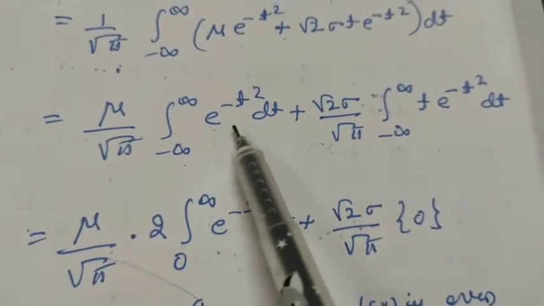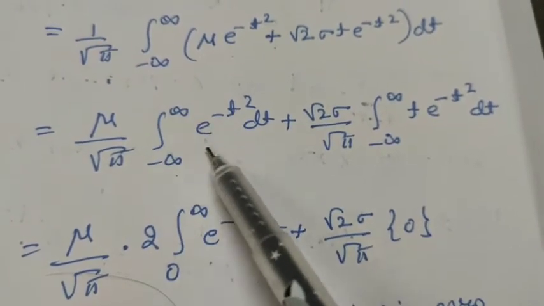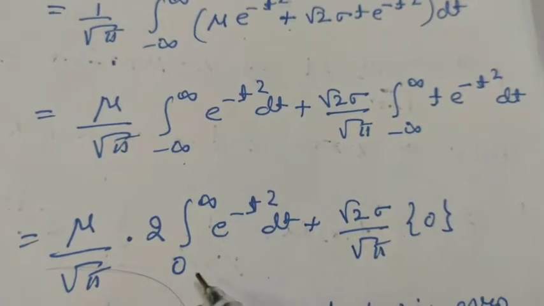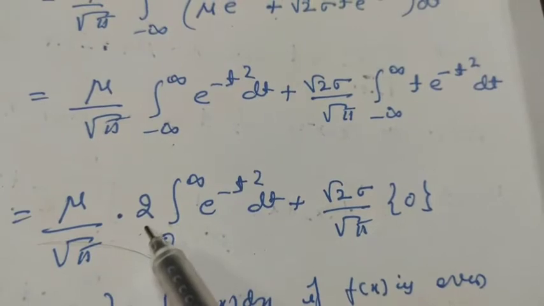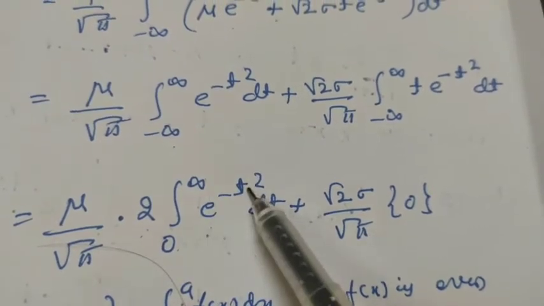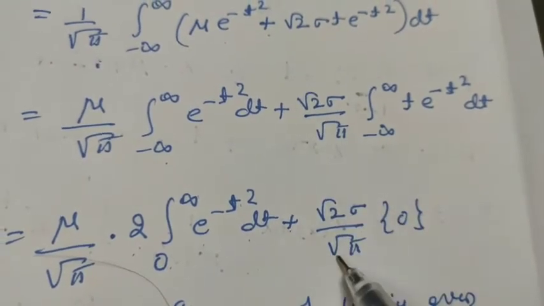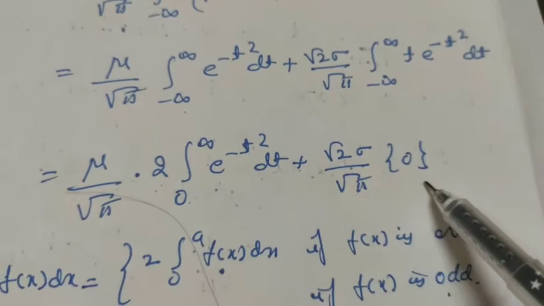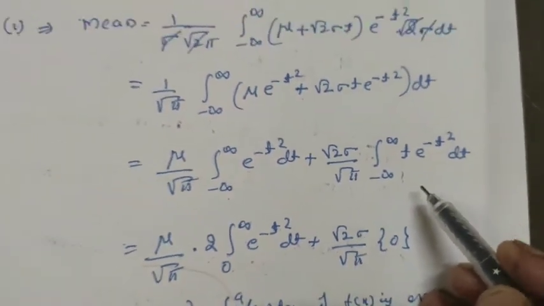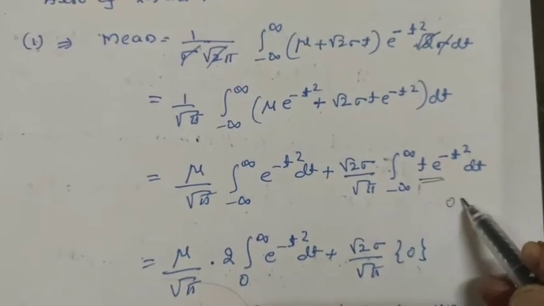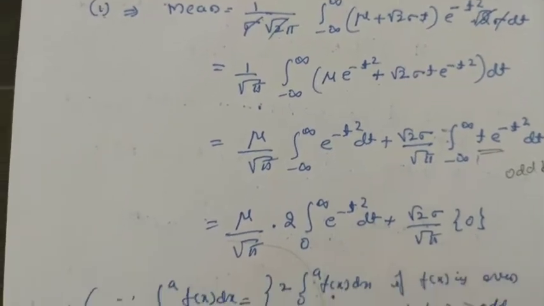This is equal to, as we have seen in the previous case, e raised to minus t square is an even function. So using the property of a definite integral, we can take this as 2 times the integration from 0 to infinity e raised to minus t square dt, plus root 2 sigma divided by root pi into 0, because t into e raised to minus t square is an odd function. So therefore we know this one.